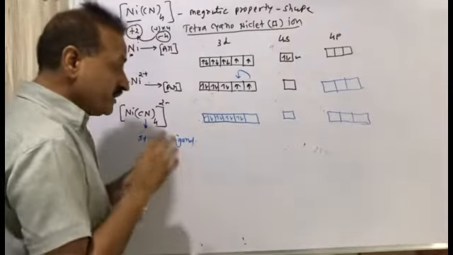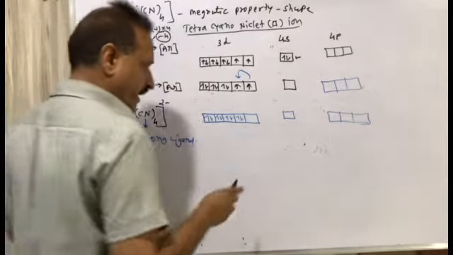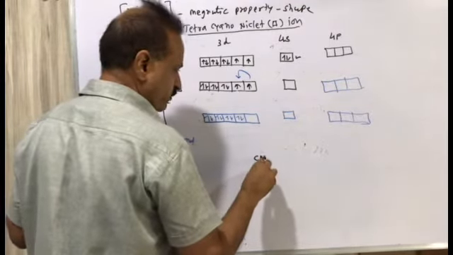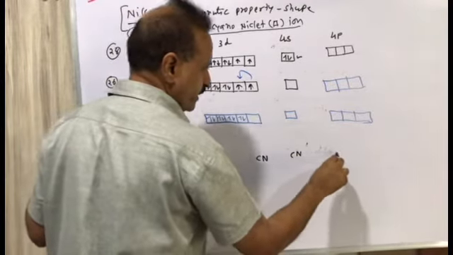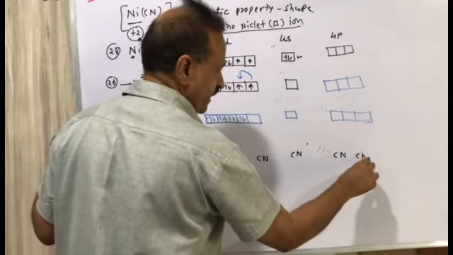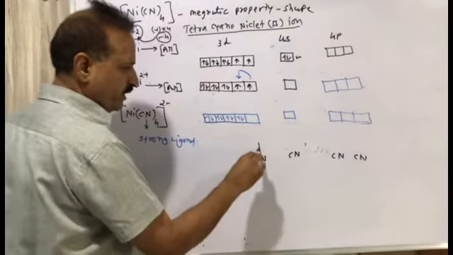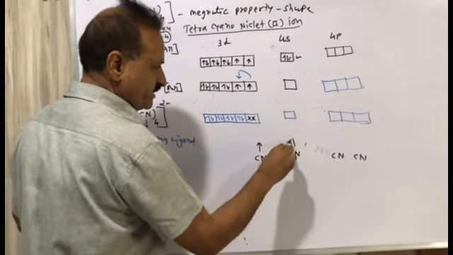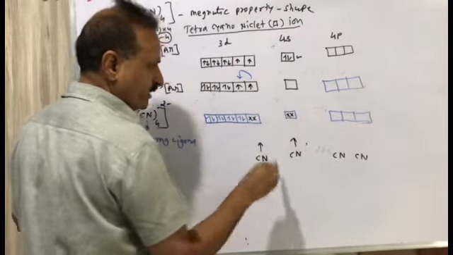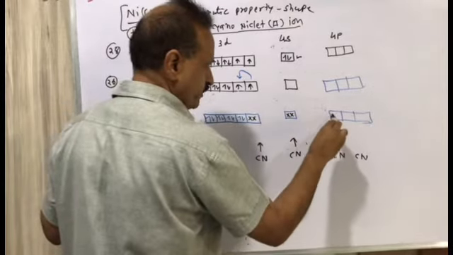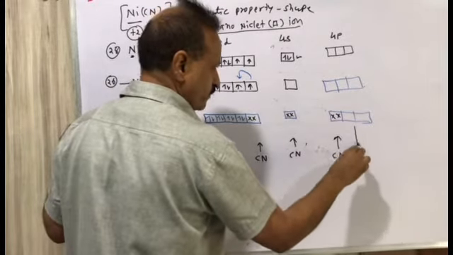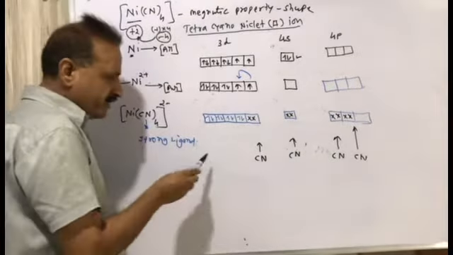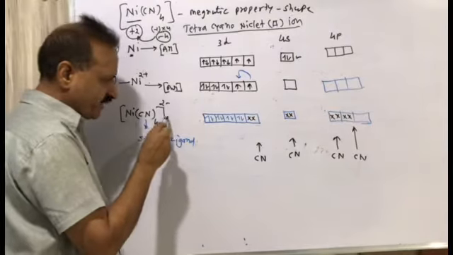Now 4 CN will donate an electron pair to each orbital. I am writing 4 CN. First, 2 electrons will be filled in this orbital. The second CN will give 2 electrons over here. The third CN will give 2 electrons over here. And the fourth CN will give 2 electrons over here. Now this is the structure of [Ni(CN)4]2-.